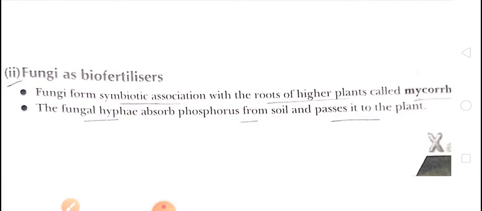How? First, the fungal hyphae absorb phosphorus from soil and pass it to the plant. Due to this activity of fungi, the plant can easily grow, and in return, the plant provides food and shelter to the fungus. Okay, clear about mycorrhiza? Mycorrhiza is the symbiotic association of fungi and roots of higher plants.